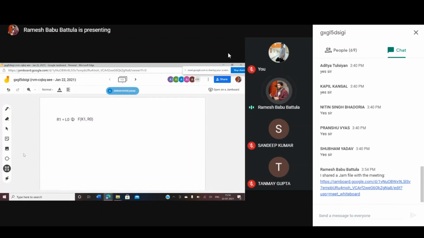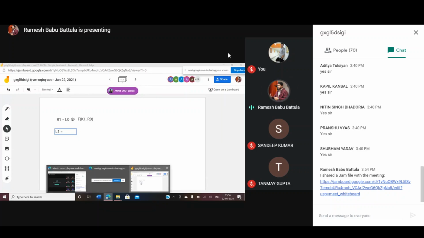So how am I going to write my L1 value? I wrote the R1 value like this, and the same way I need to write the L1 value also. Just observe here, what is the L1 value?